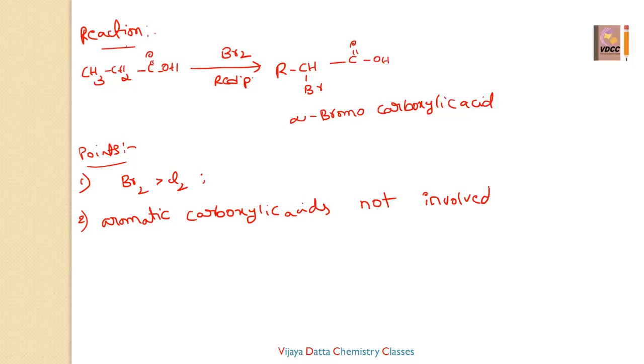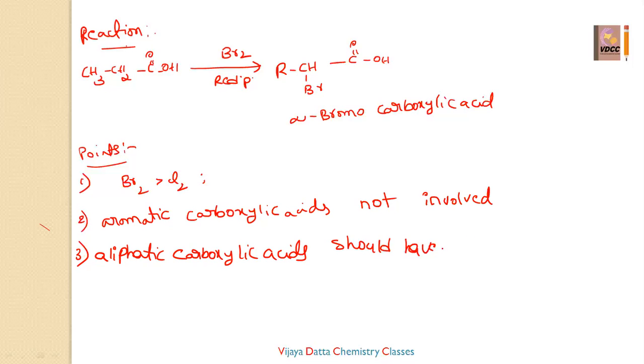And the third point is that aliphatic carboxylic acids should have at least one alpha hydrogen. These are the conditions for this reaction.